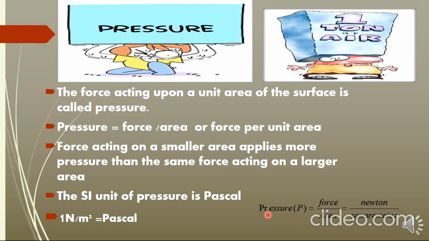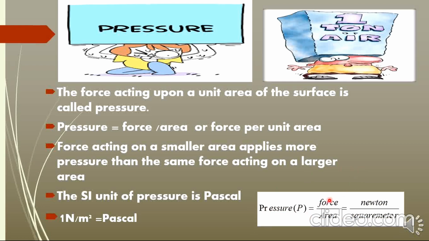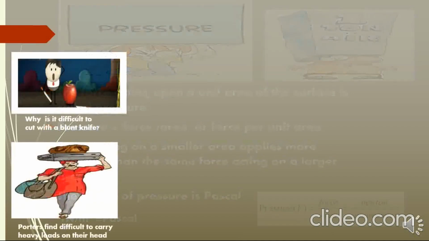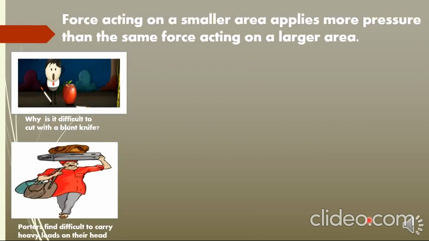Pressure is given by force by area. The SI unit of force is Newton. SI unit of area is square meter. So, Newton per square meter is Pascal. So, let us find the answers for our questions. Pressure is more when you have a smaller area. If you have a larger area, pressure is less.